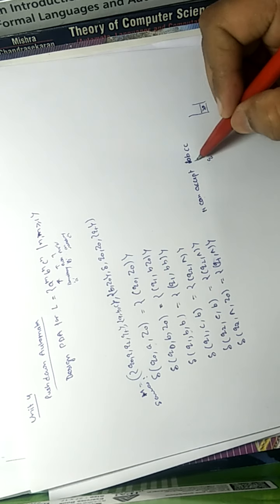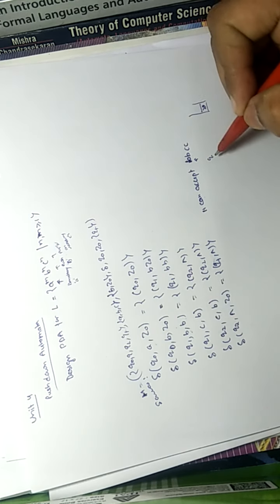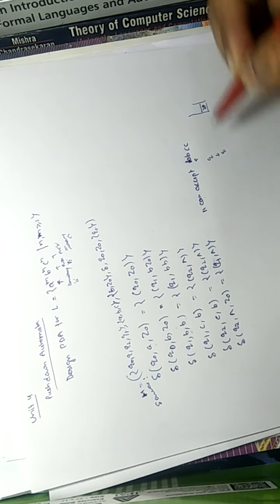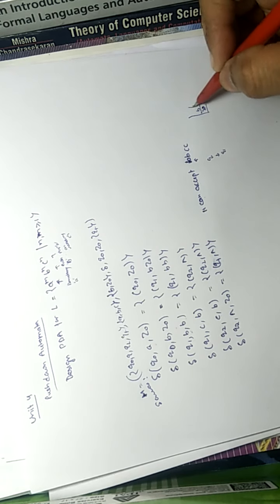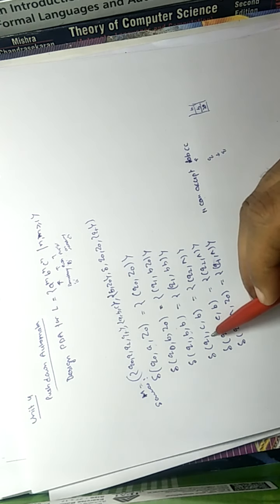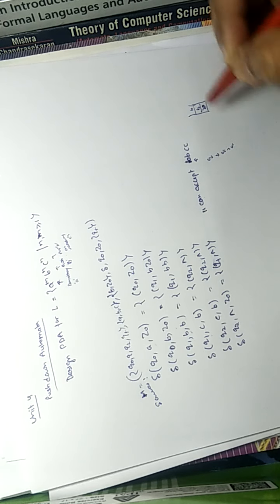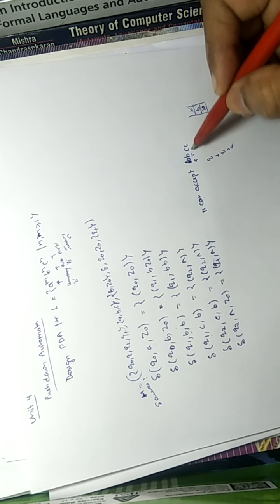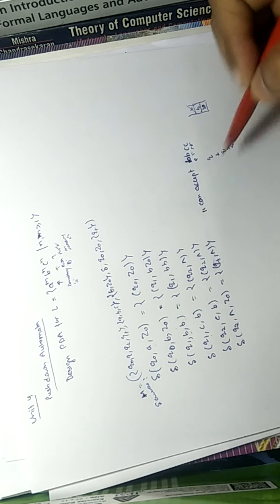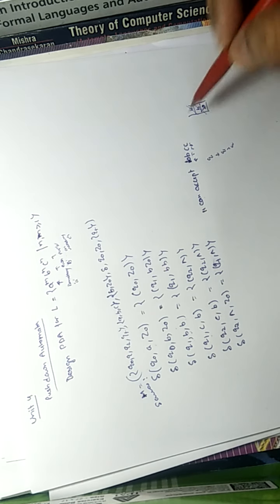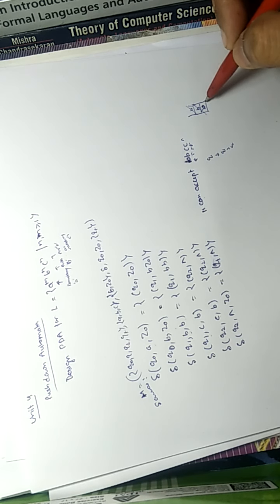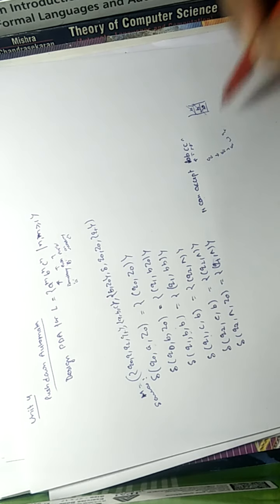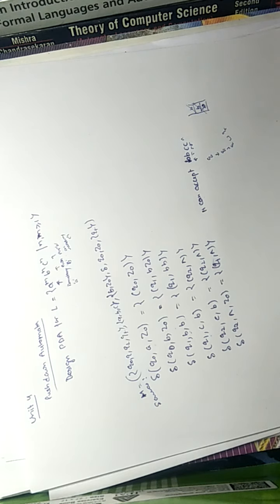Q0 is start, and we read B using this transition, change state to Q1 and we pushed it. Now at Q1 we read B again, we pushed it. Now we read C, change state to Q2, and we popped it. Now we read C, and Q2 is the state, and we popped it. Now at the end of the input we are at Q2, Z0 is the stack symbol, and so we reach QF. It is not ensuring that we read any A.